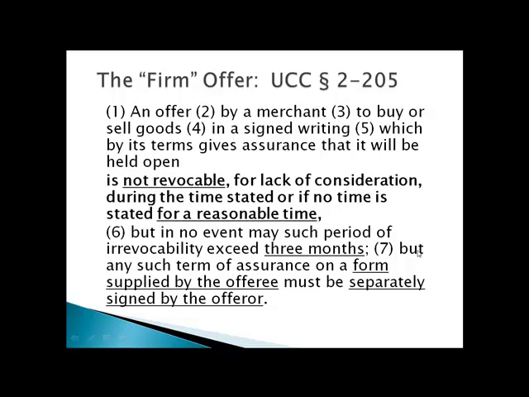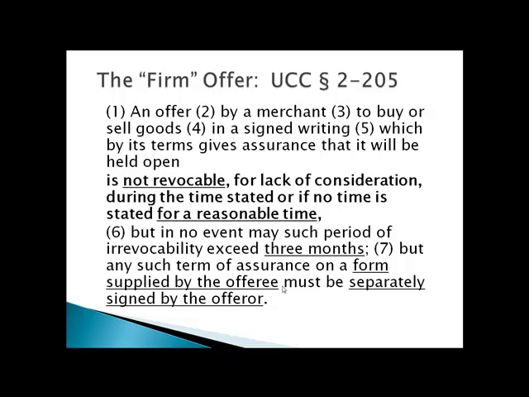Finally, 2-205 states that any such term of assurance on a form supplied by the offeree must be separately signed by the offeror. So, in other words, if the form that includes this assurance that the offer will be kept open is a form that was provided by the offeree, then we have some reason to think that the offeror might not know about it, might not have been informed of it specifically.